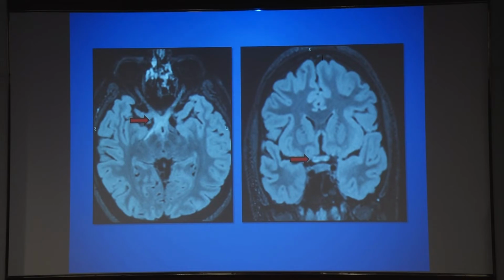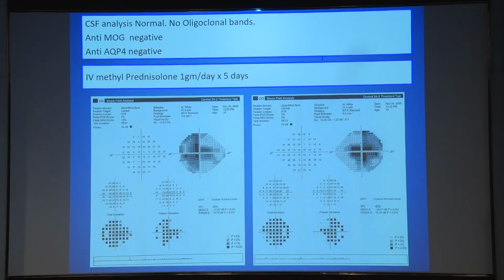The MRI of the spine was normal in his case, with no demyelinating lesions. His CSF analysis was normal. There were no oligoclonal bands. The anti-MOG antibody and anti-aquaporin 4 antibody were negative in both CSF and serum. He was started on IV methylprednisolone at 1 gram per day for 5 days with partial improvement, at which point